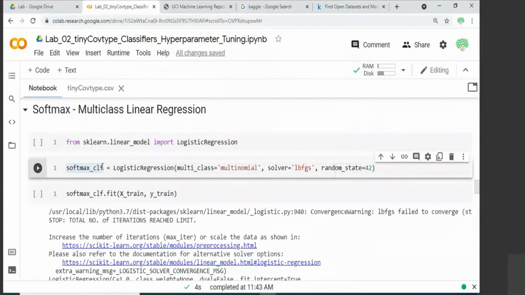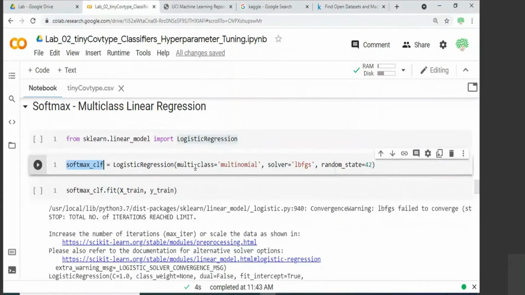Then we have to create an object for this class. LogisticRegression is the class. We specify these arguments so that whenever an object is created, it will invoke the constructor. Inside the class, there will be a constructor, which will take these as arguments and create the object accordingly.